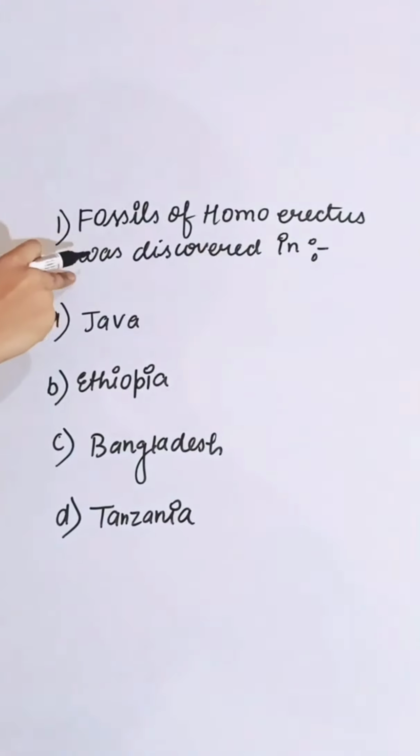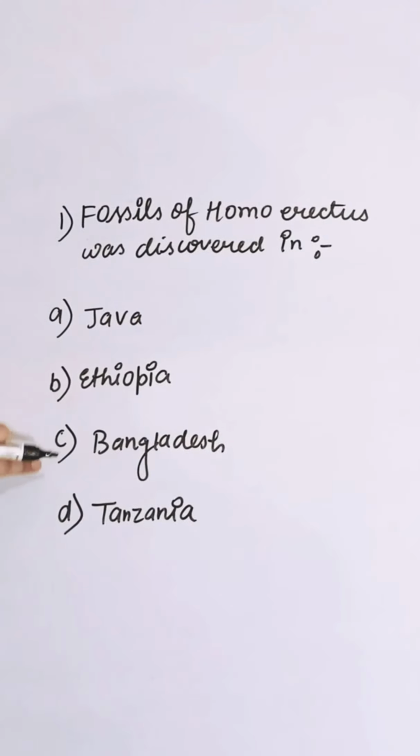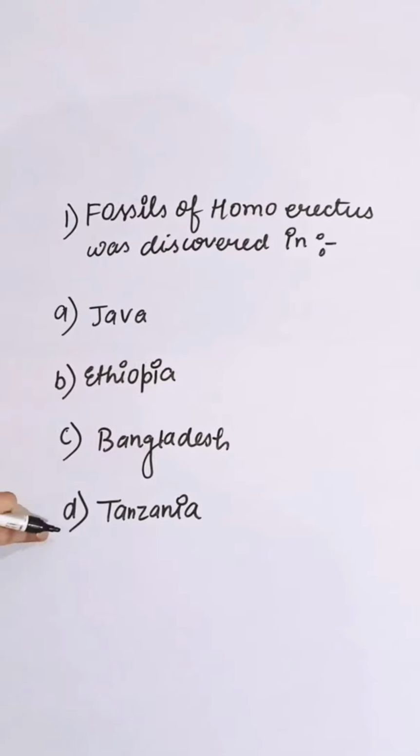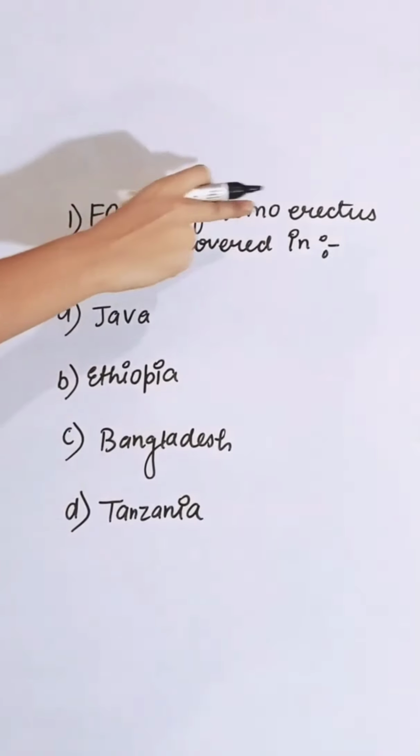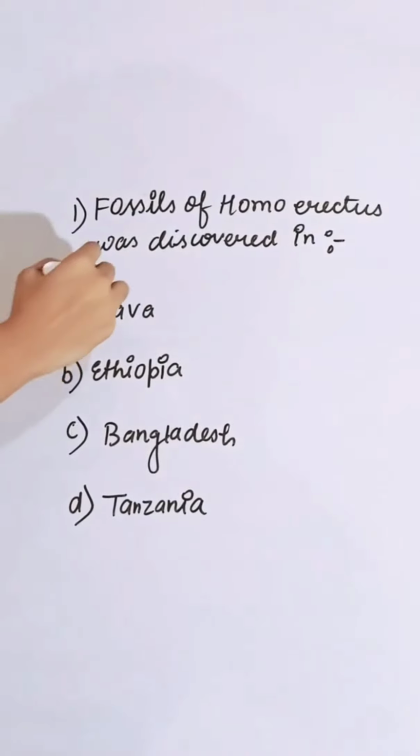Fossils of Homo erectus were discovered in: first option Java, second Ethiopia, third Bangladesh, fourth Tanzania. Fossils of Homo erectus were discovered in Java. So the correct answer is A.